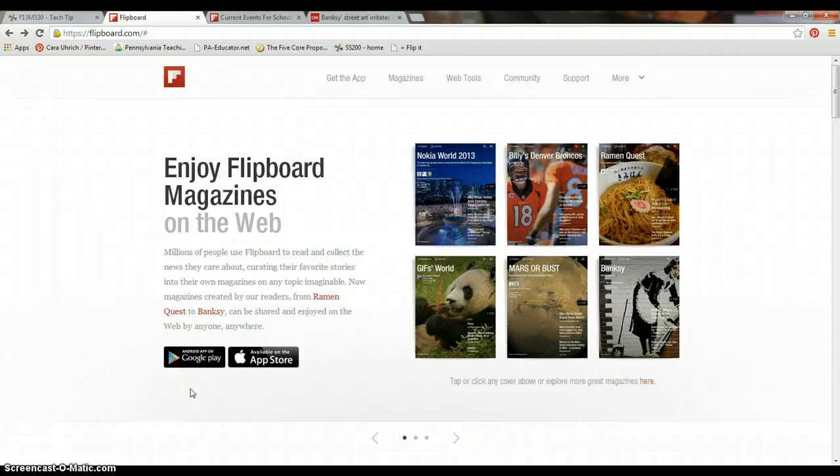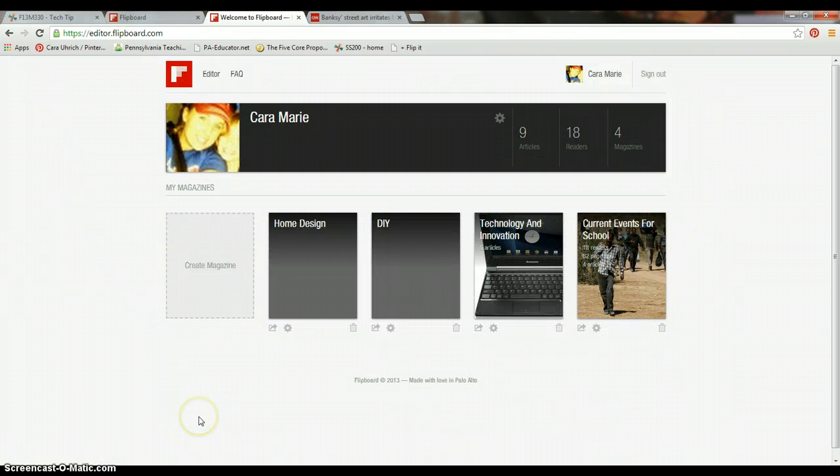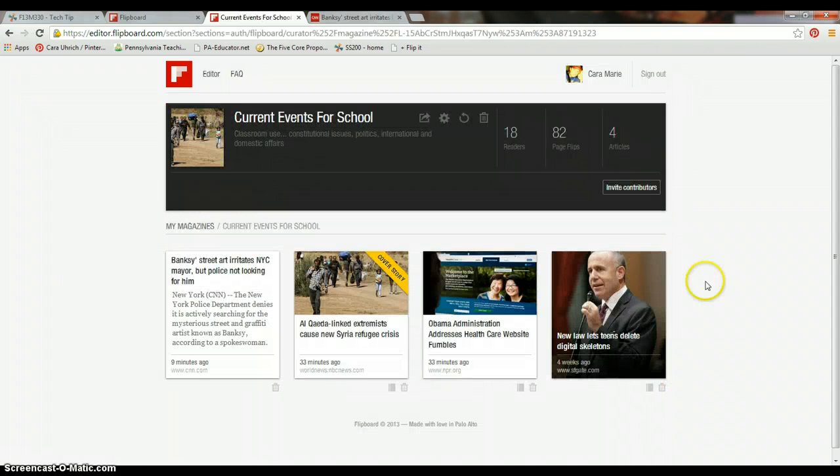A user first has to start out by creating and registering an account. I've done this through Facebook, so let's go look at what my account looks like. Here's my account, where you can see that there are several different magazines. Let's take a look at Current Events for School. On this magazine, I have saved several different articles that I could use in my classroom.